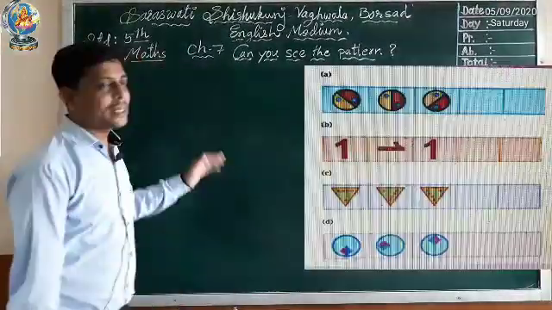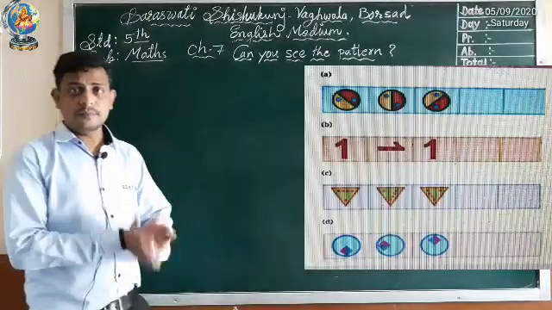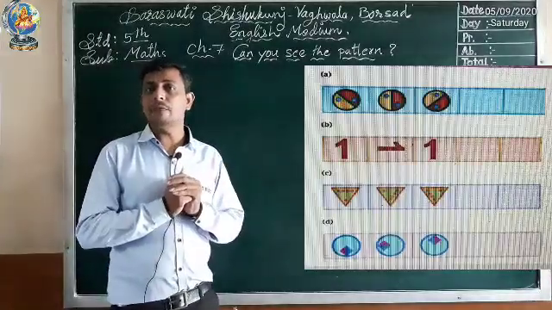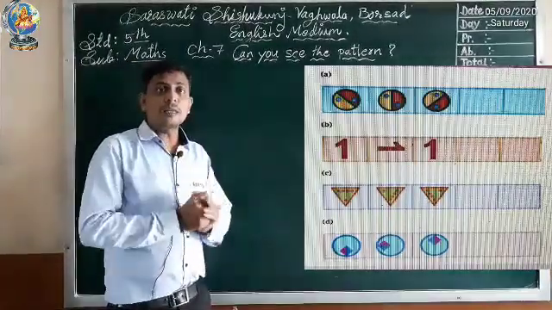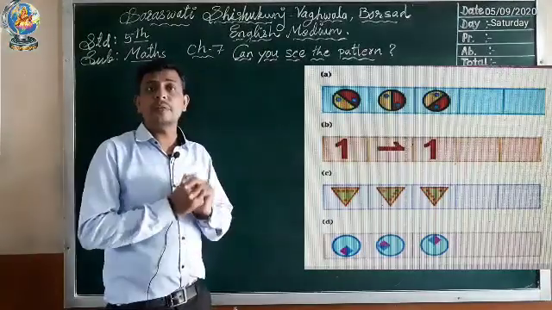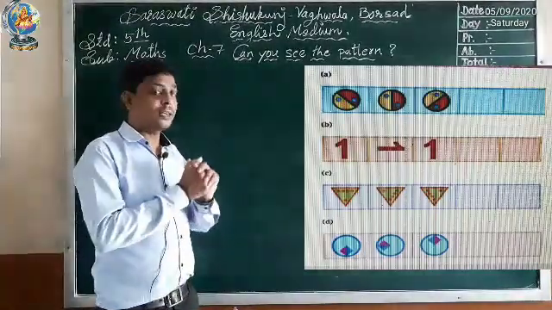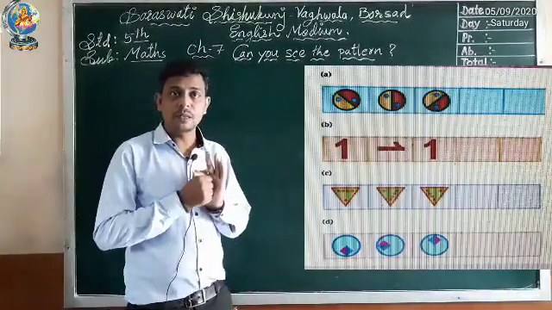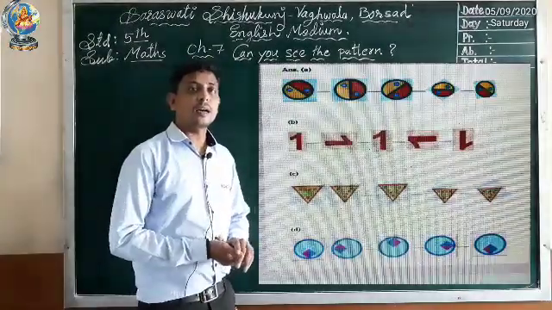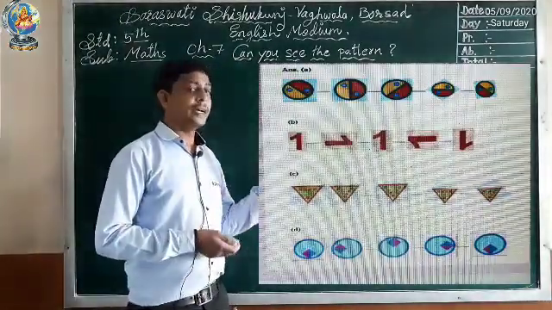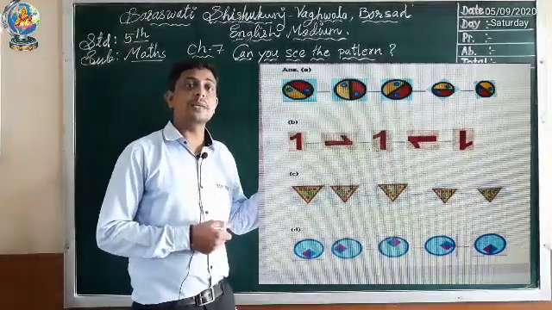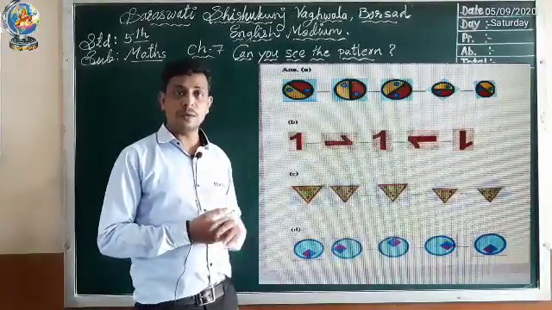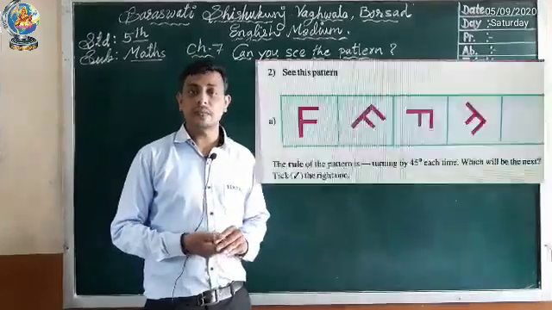Let's do question number 1. You can see here A, B, C, D, 4 questions. If you observe carefully, you will come to know that in this question we have to rotate the given figure into 1/4 turn. So let's rotate it and we will find out the answer. Now you can see the answer. After rotating, we get the following answers in A, B, C, D. So these are the answers of question number 1. Now let's move to the next question, question number 2.